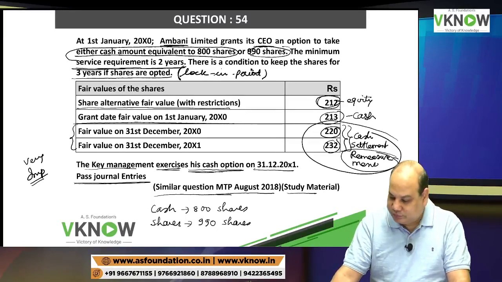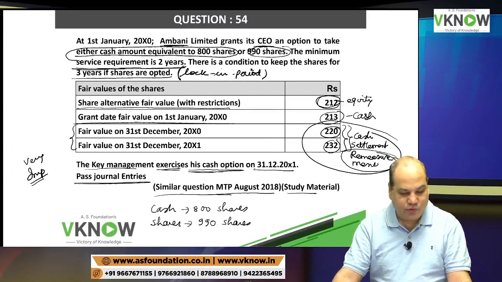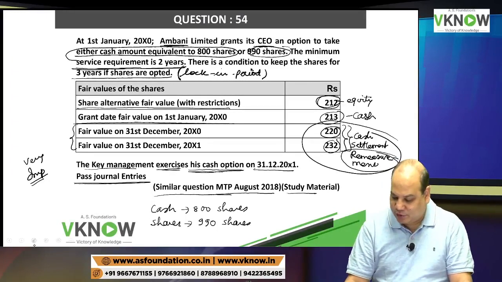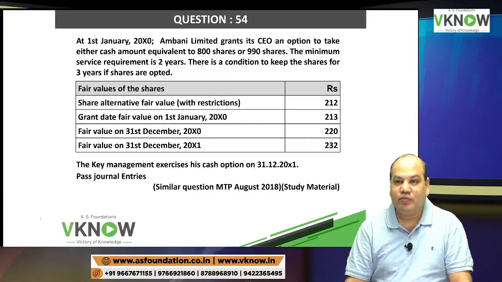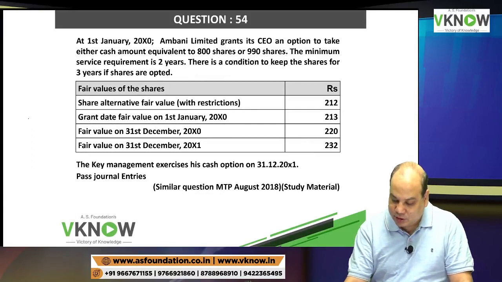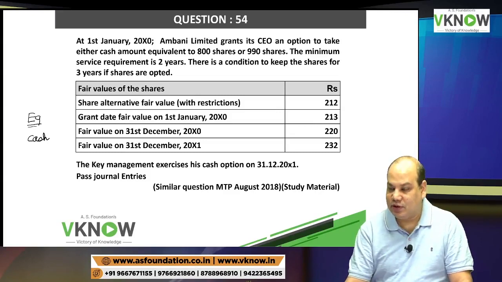So what should we do first? What should we do? Give me some guidance. First, I will find out what is the value if it is equity settled. What is the value if it is cash settled?